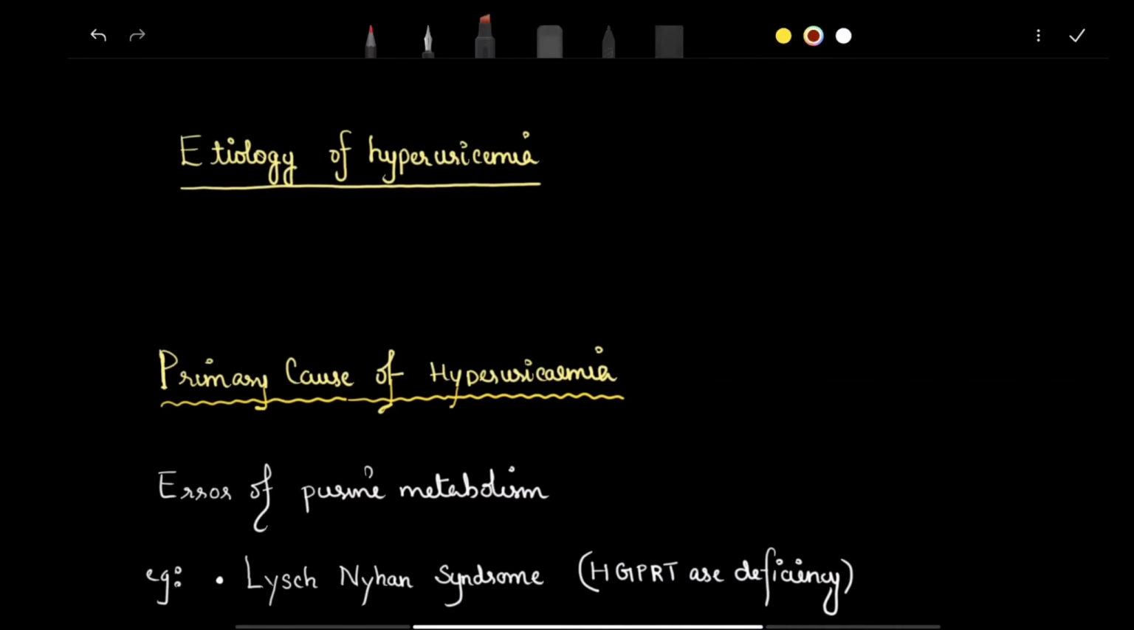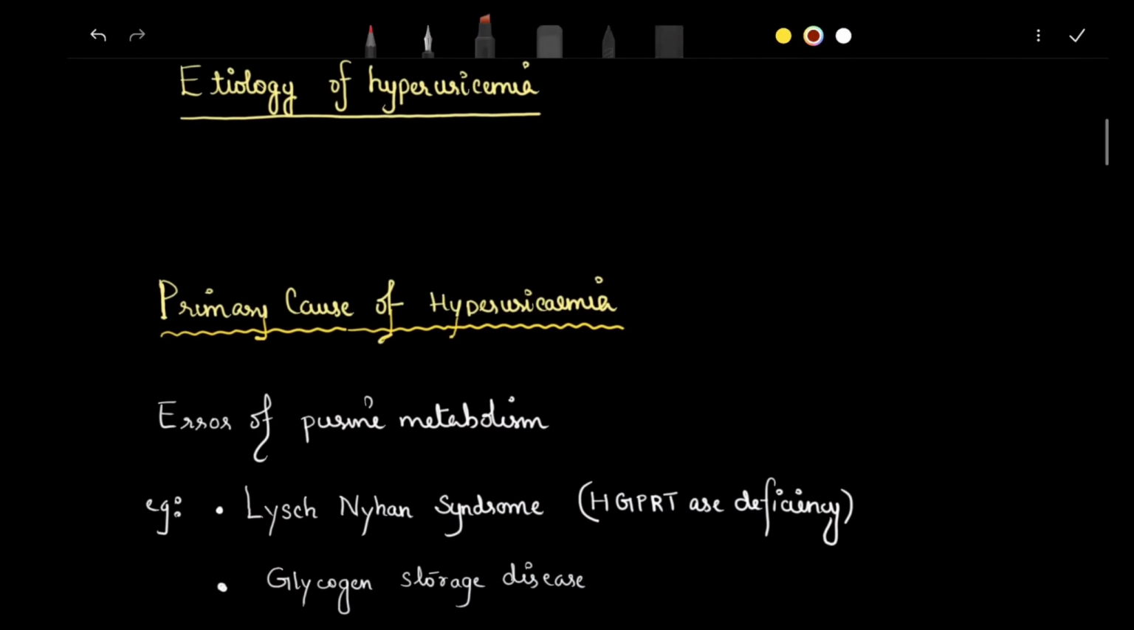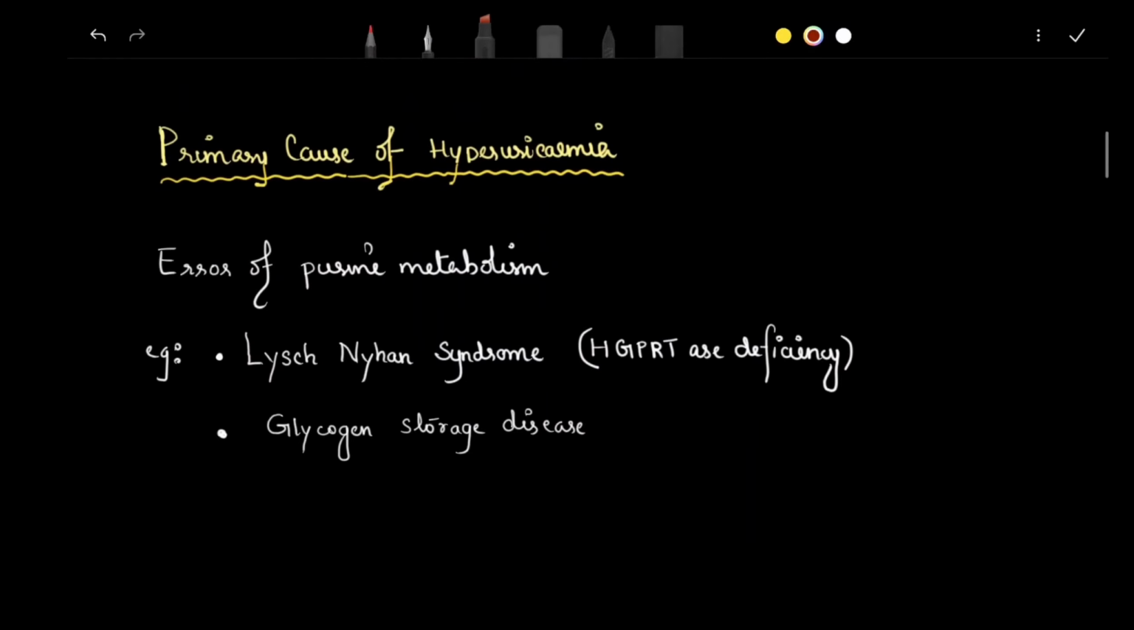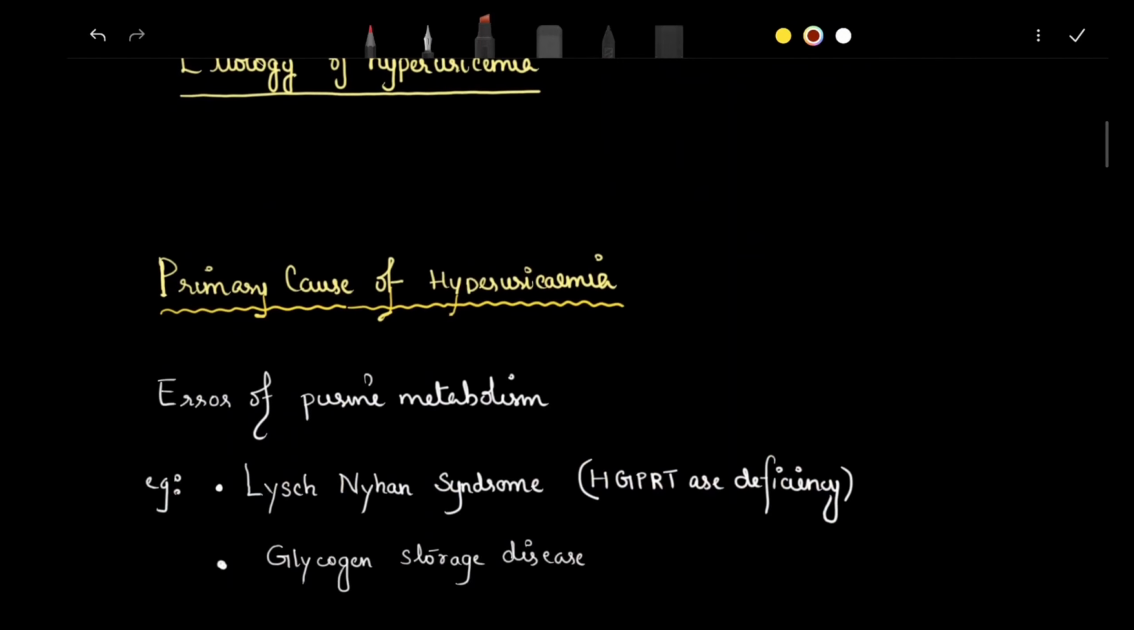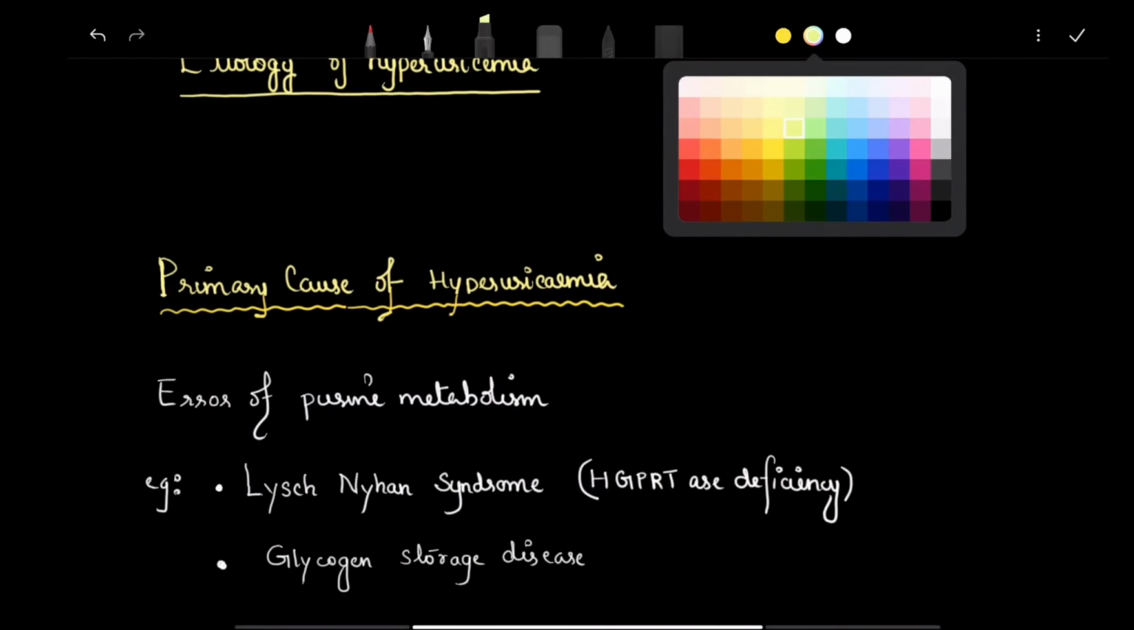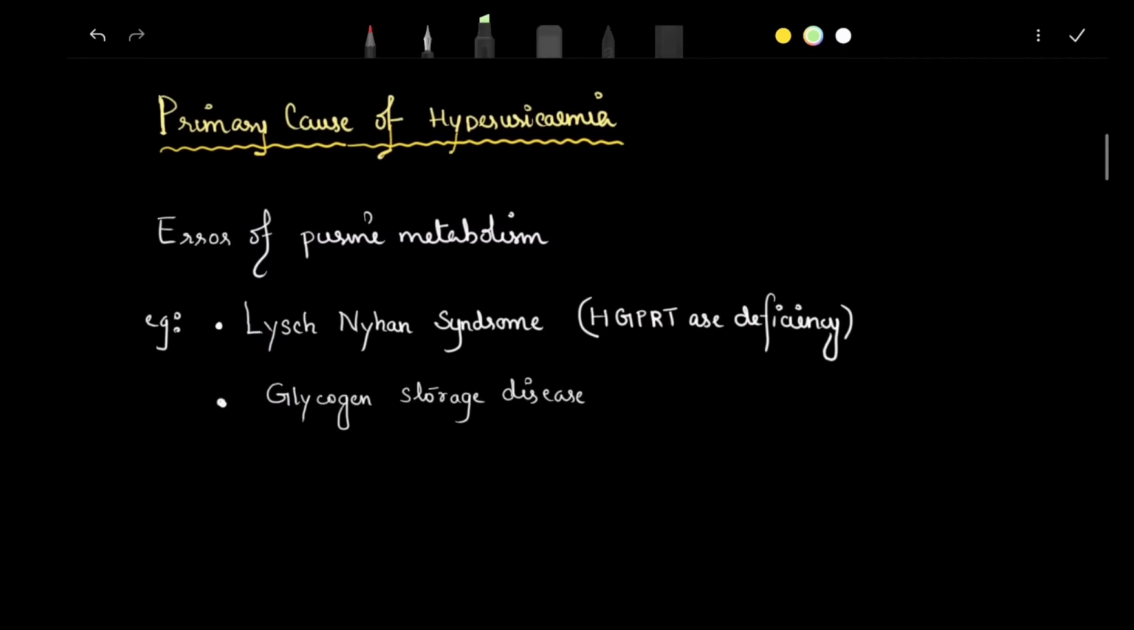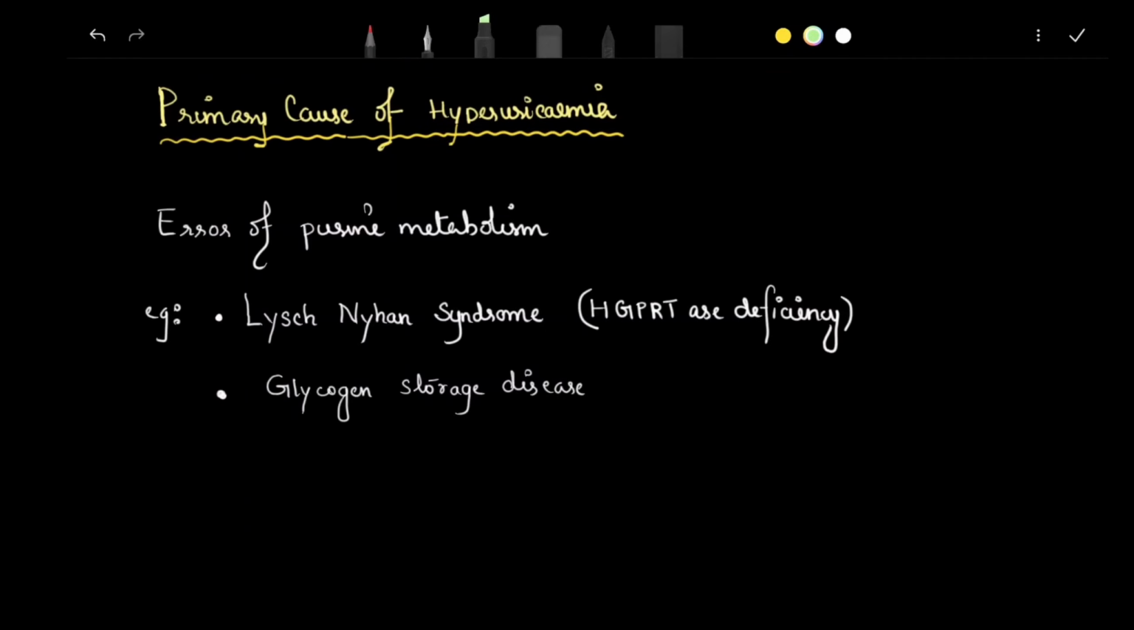What are the etiologies of hyperuricemia? There are many causes. There are primary causes and secondary causes. First, when you are discussing the primary causes of hyperuricemia, you should understand that it is an error of purine metabolism. The patient is born with a congenital problem with purine metabolism. First, it is Lesch-Nyhan syndrome, which is HGPRT deficiency, hypoxanthine guanine phosphoribosyl transferase deficiency.